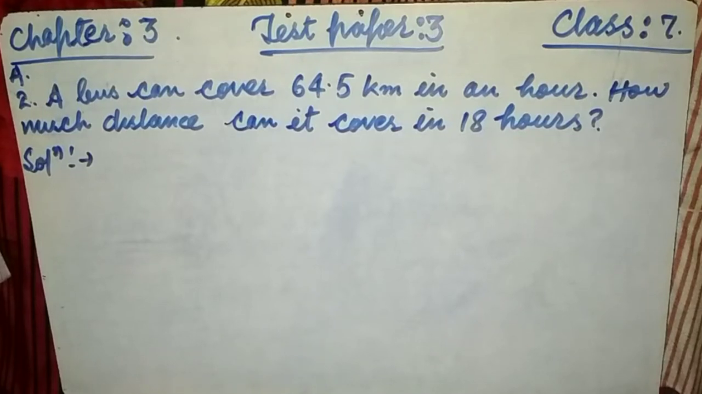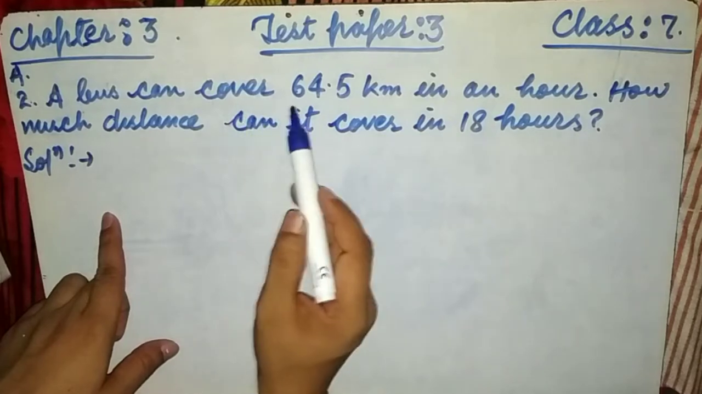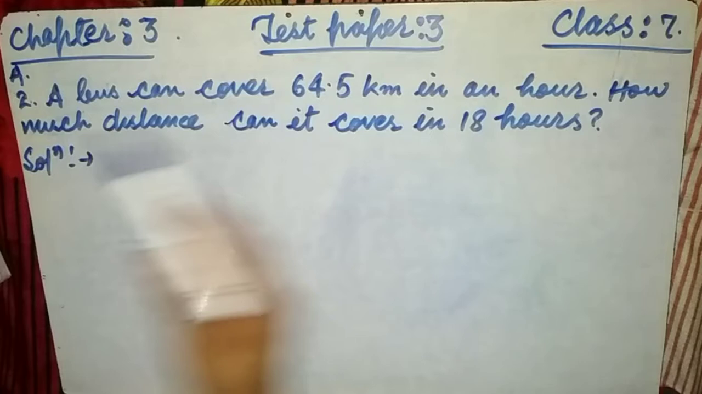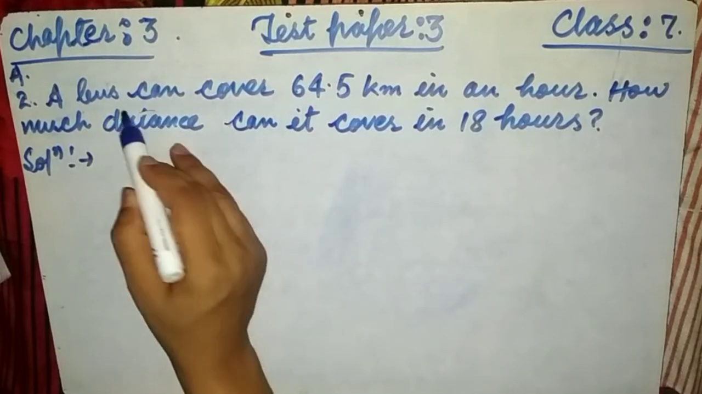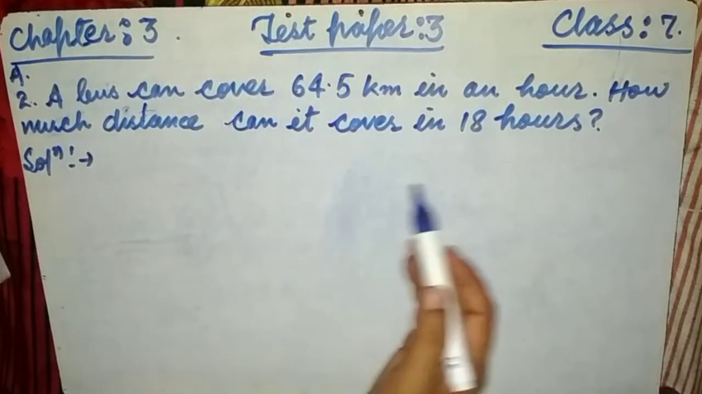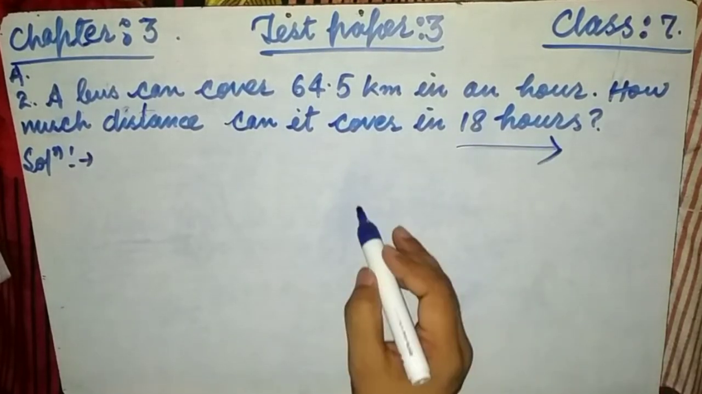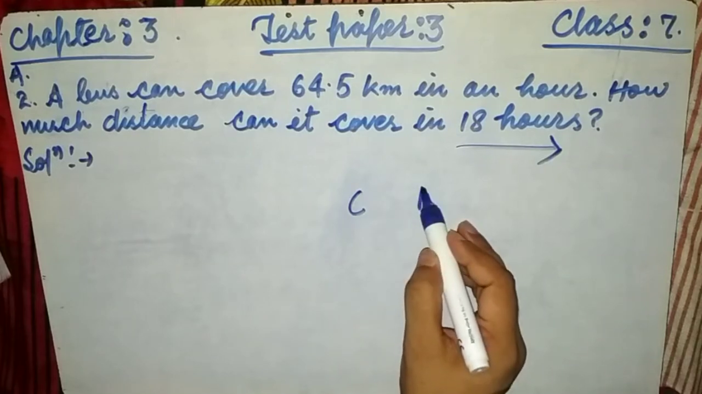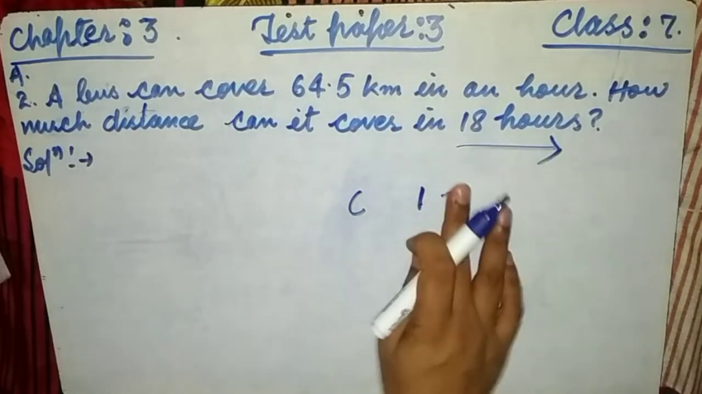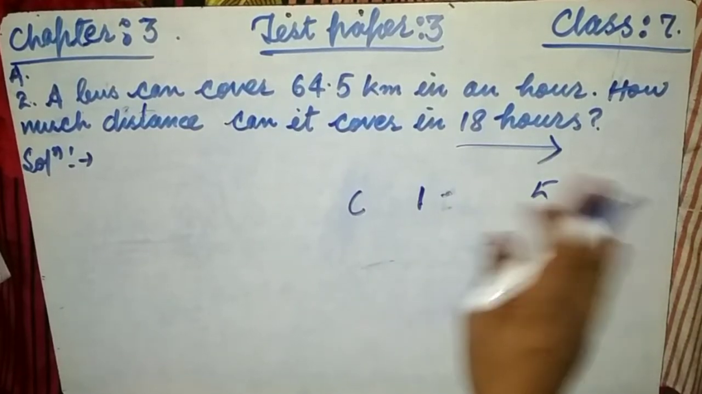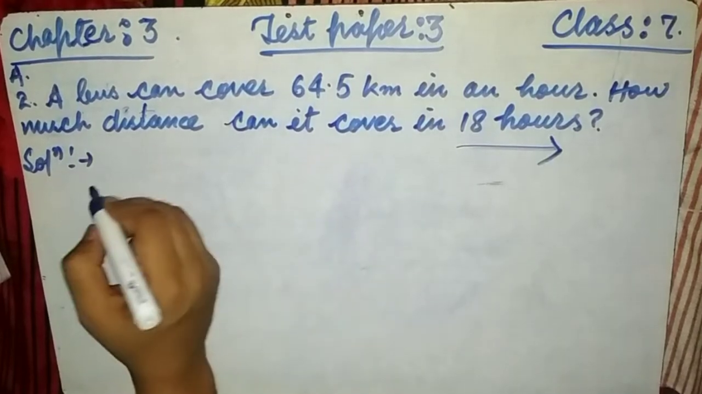Now see, friends, we have taken question number third, A group, question number second. It says a bus can cover 64.5 kilometer in an hour. How much distance can it cover in 18 hours? Very simple question, friend. Suppose the cost of 1 pen is equal to 5, then the cost of 10 pens is 5 multiplied by 10. Whatever. Here, have a look, friends. First, write down the first statement.